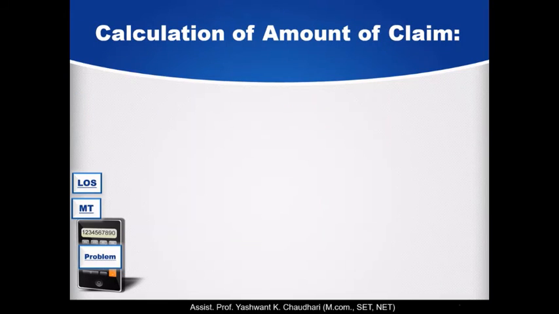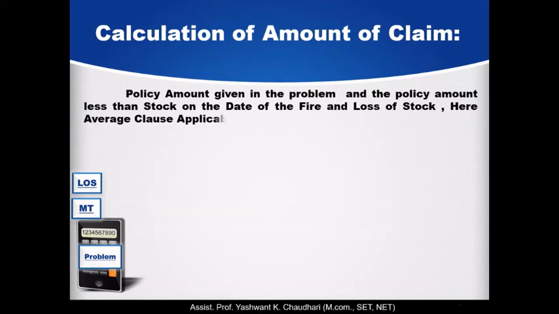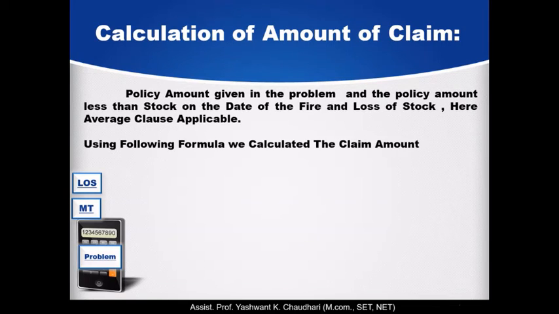So in this problem the policy amount is given and the average clause is applicable. When the policy amount is given in the problem and the policy amount is less than the stock on the date of fire, as in that problem the stock on the date of fire is rupees 24,000 and the policy amount is rupees 21,000, the average clause is applicable. So using the following formula we calculate the claim amount.